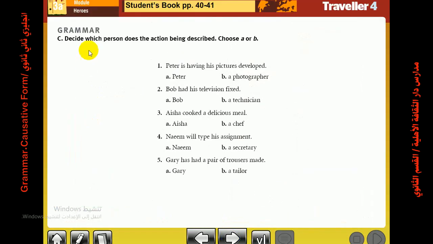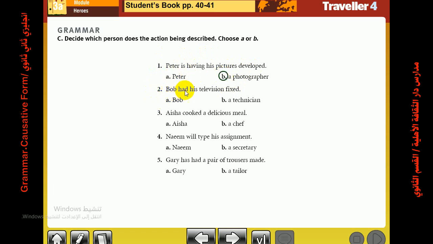Now, our workbooks, page 45. Grammar. Decide which person does the action being described. Choose A or B. Number 1, Peter is having his picture developed. So Peter here is not the doer of the action. Who is the doer of the action? Is he Peter or a photographer? The answer is a photographer.